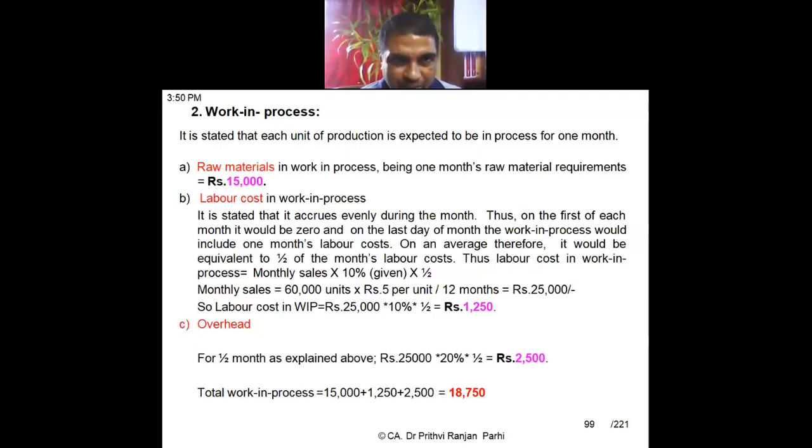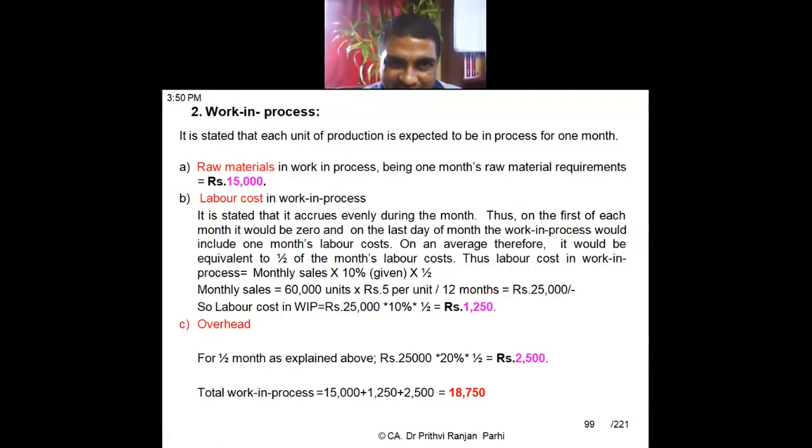In WIP, what it says is the production is expected to be processed in 1 month. One month is my processing time. That means today I am putting the material in the process. After 1 month, it will become finished goods. So for the entire 1 month, it will remain as WIP. But raw material is entered at the beginning of the process. The moment I am starting the process, raw material is entered, so the value of the raw material will be taken at 100% for 1 month. Entire 1 month's raw material will be there in the process.